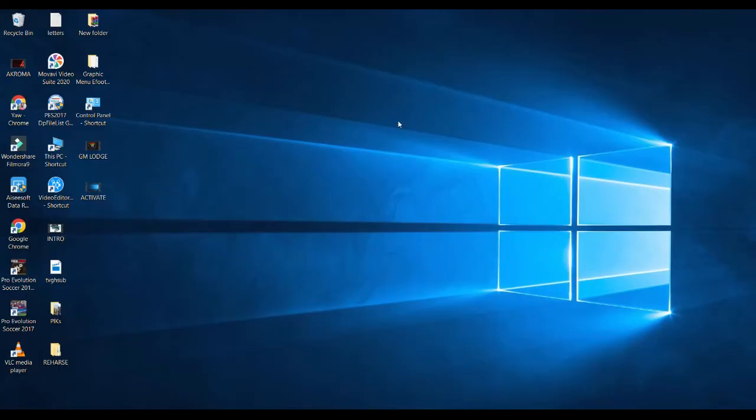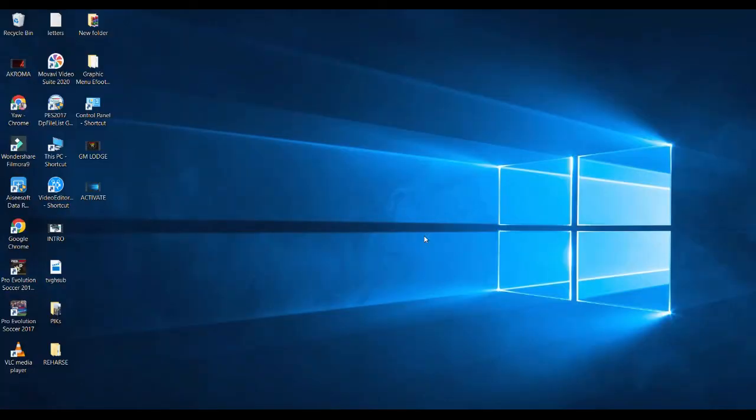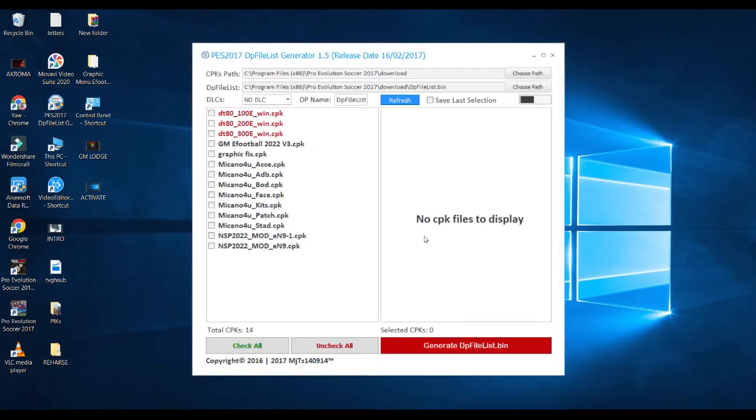Those of us who don't have it, it's supposed to be on the desktop like mine. It's on the desktop, so what you have to do is open it, more or less run it, like this. Now we have the DP file generator here. Now if you come here, like mine, as you can see, I have this one and then that one. These are the two things that I pasted in the download.